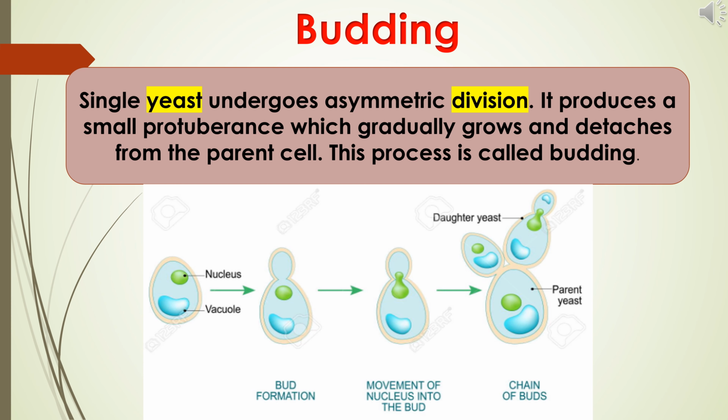Do you know how yeast reproduces? It reproduces by means of budding. A small bulb-like projection coming out from the yeast cell is called a bud, which gradually grows and detaches from the parent cell and acts as a new individual. This process is called budding.